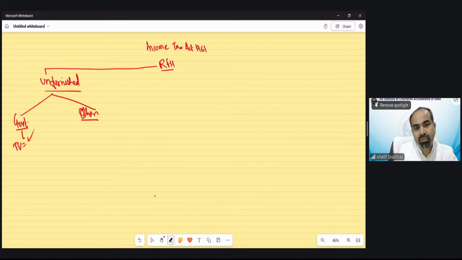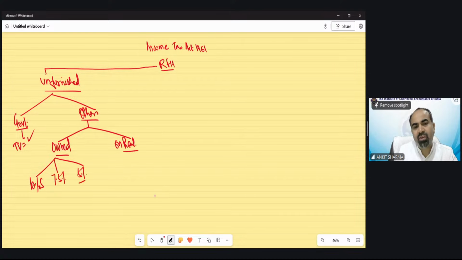If owned by employer, then on the basis of population, either 10% of salary, 7.5% of salary, or 5% of salary. If it is on rent, then population is irrelevant: 10% of salary or rent paid, whichever is lower. Salary means all monetary payments. DA only terms included.